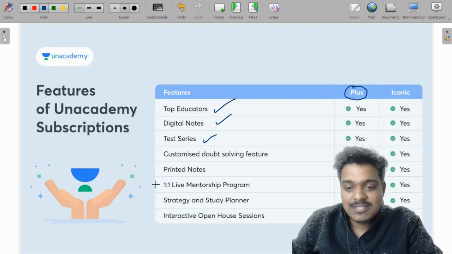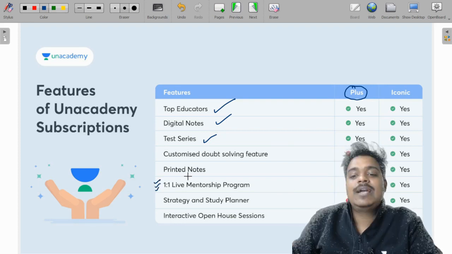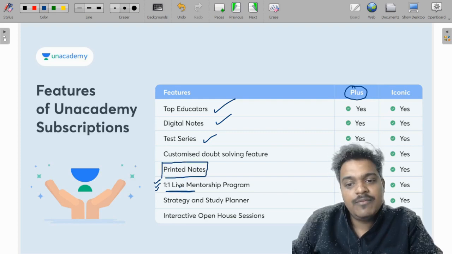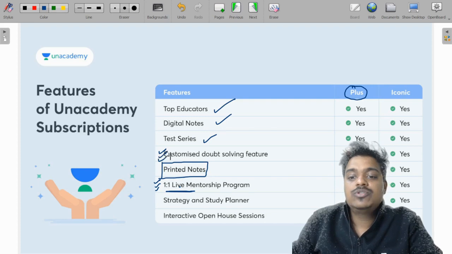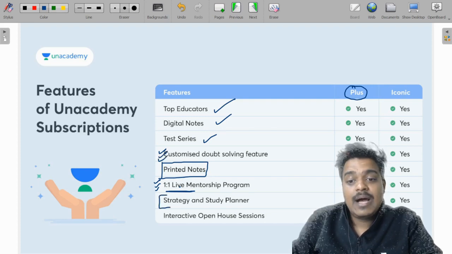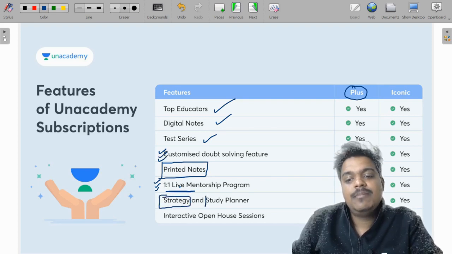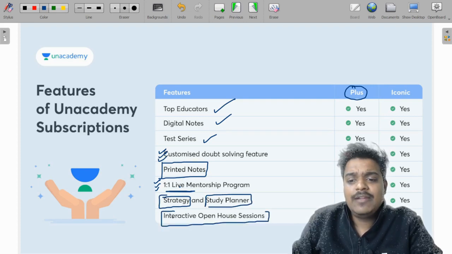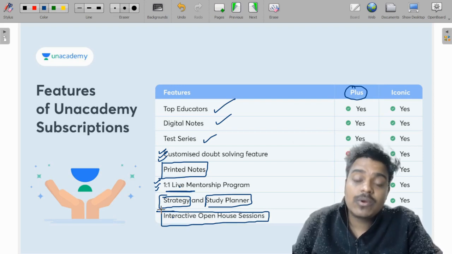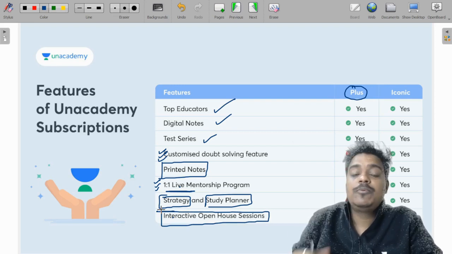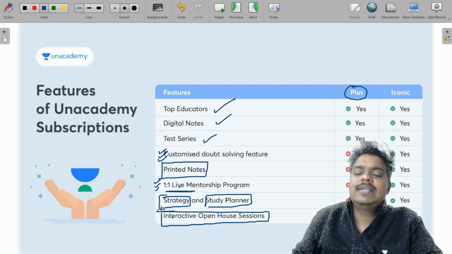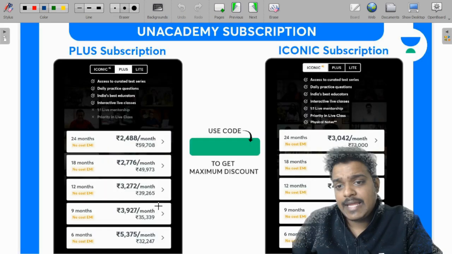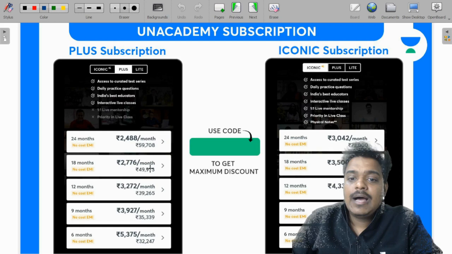So that is why this is the best feature of Iconic, that is, one-on-one live mentorship is given. Along with that, printed notes will be delivered to your home address. A customized doubt solving feature is there, and a strategy and a study planner will be made for you, so you don't feel alone. Apart from that, interactive open house sessions are also conducted to boost you up, to get you more clarity about the examination, about the colleges that you will be getting after this. Apart from this, the prices are flexible.